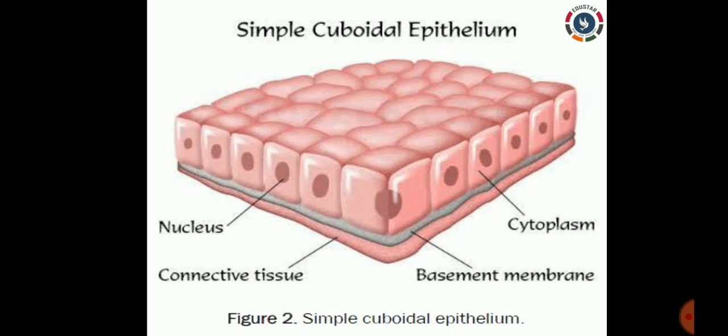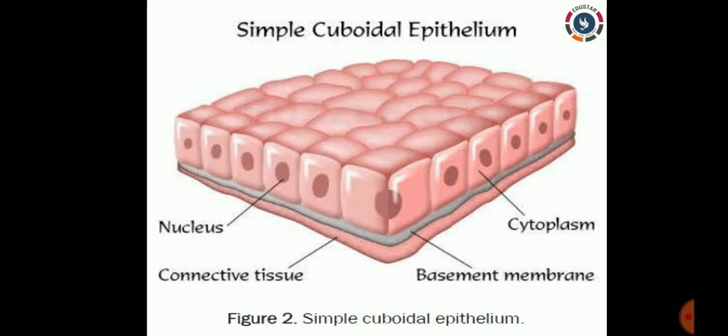Okay, now let us see the third type of epithelial tissue, which is called simple cuboidal epithelial tissue. Cube, from the picture you can give the name for it. All the cells present in this tissue are in a cube-like structure.